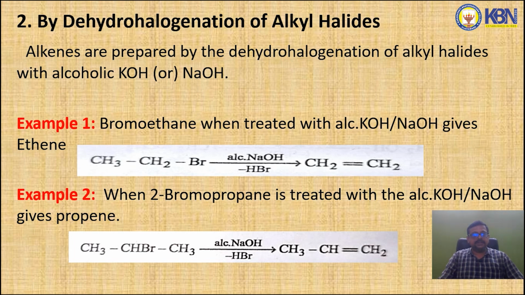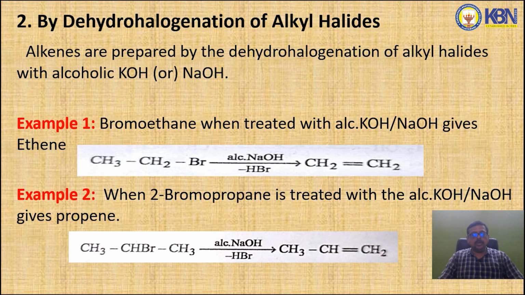The second method is by dehydrohalogenation of alkyl halides. Generally, alkenes are prepared by dehydrohalogenation. Dehydrohalogenation means removal of hydrogen as well as halogen. So, dehydrohalogenation of alkyl halides with alcoholic KOH or NaOH, that means when KOH or NaOH is dissolved in alcohol, it is called alcoholic KOH or alcoholic NaOH.